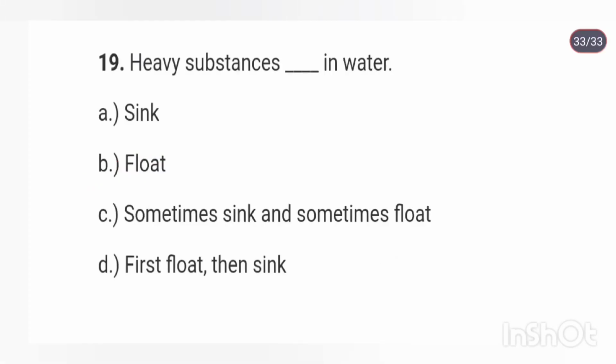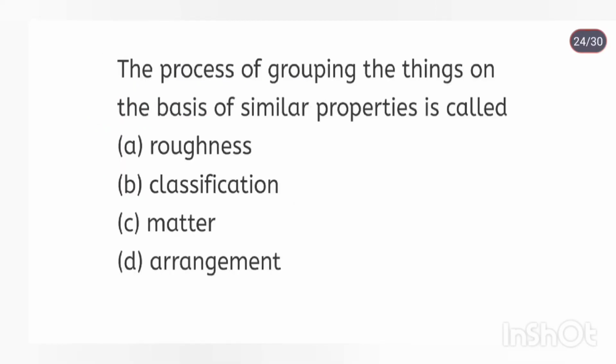Heavy substances dash in water. Heavy substances sink in water. Heavier objects have a density greater than water. The process of grouping things on the basis of similar properties is called classification.